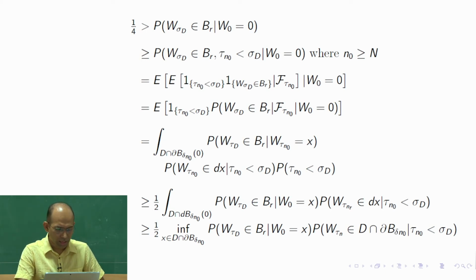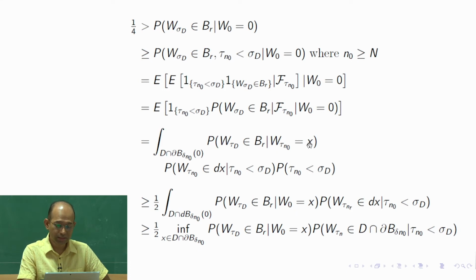So actually this expectation we are doing in this way, and for this part we are doing it in this manner, that W_{tau n naught} is equal to x, and then we are going to use the distribution of W_{tau n naught} given W_0 equal to 0, because we need to find this expectation. This random variable is now simple because we are using the strong Markov property of Brownian motion.